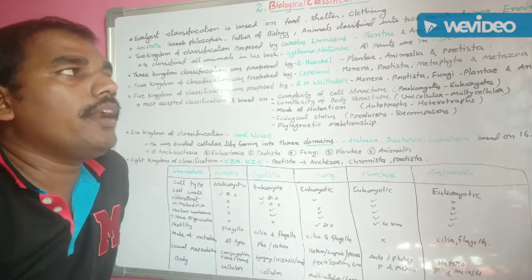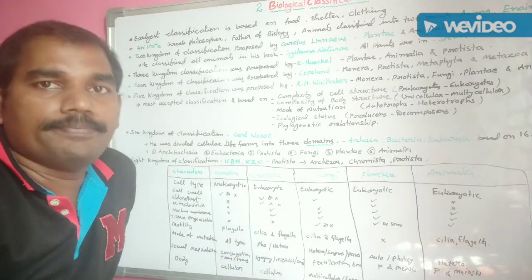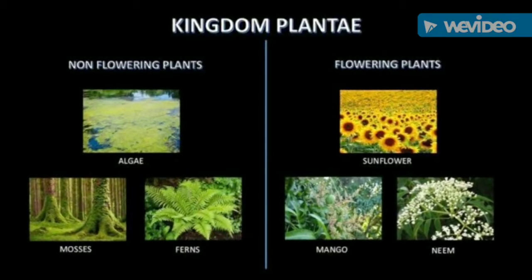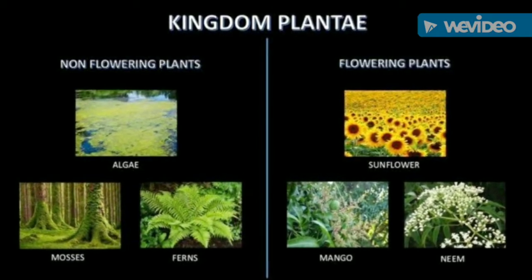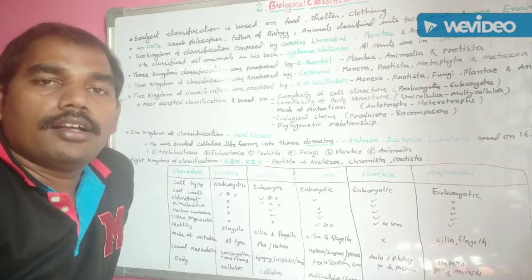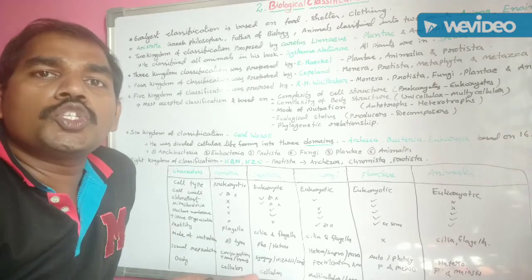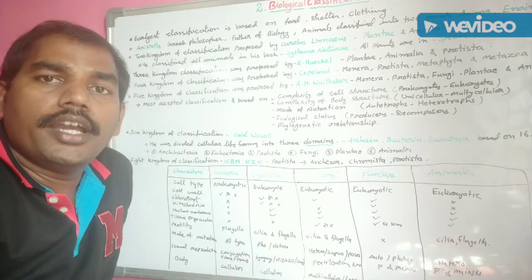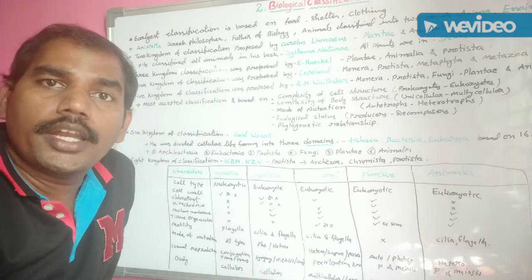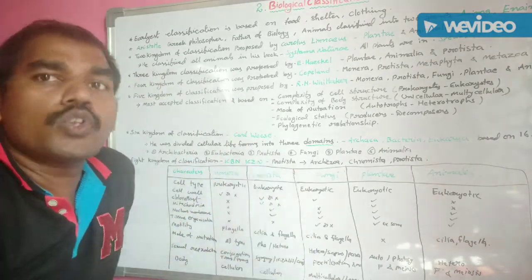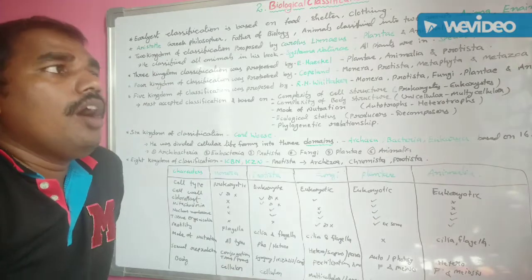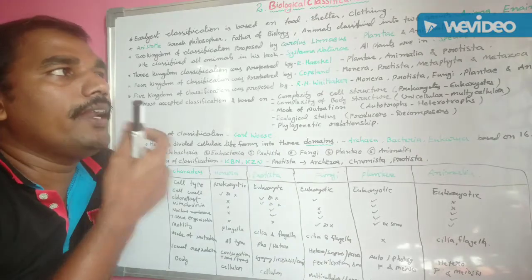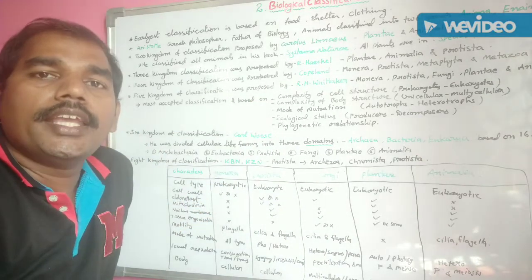Animalia means these do not contain chlorophyll and do not perform photosynthesis. They depend on other autotrophic organisms. This means these are heterotrophic organisms. In this way, all heterotrophic organisms are classified under the Animalia kingdom.